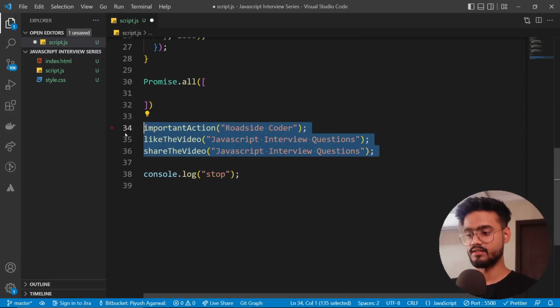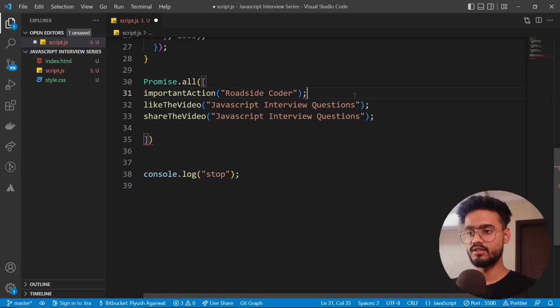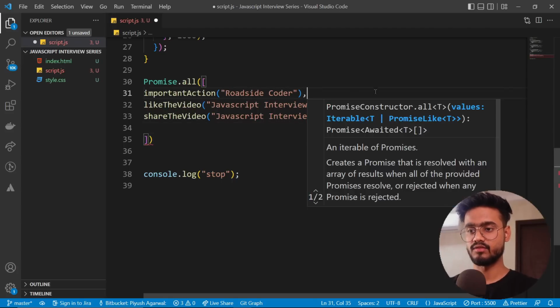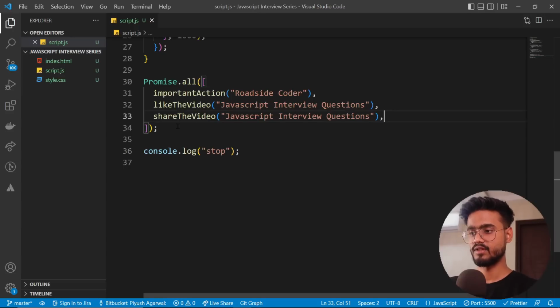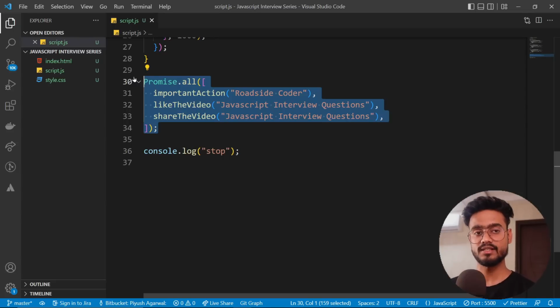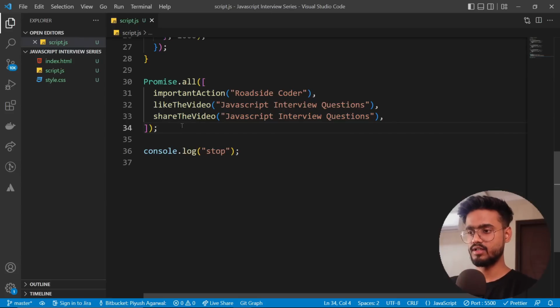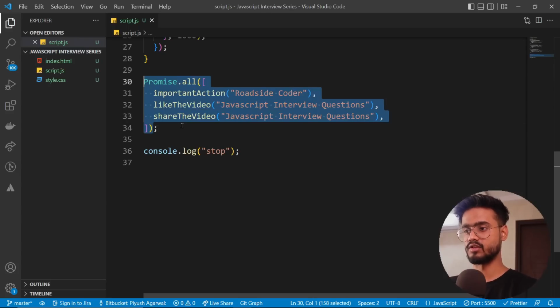So let's copy this up and paste it inside of it, and instead of semicolons, I'm going to provide commas just like that. Cool. So now this basically will return us a promise with all of the fulfilled promises inside of an array. So, you know what, let's just console log this first. Let's see what we get.